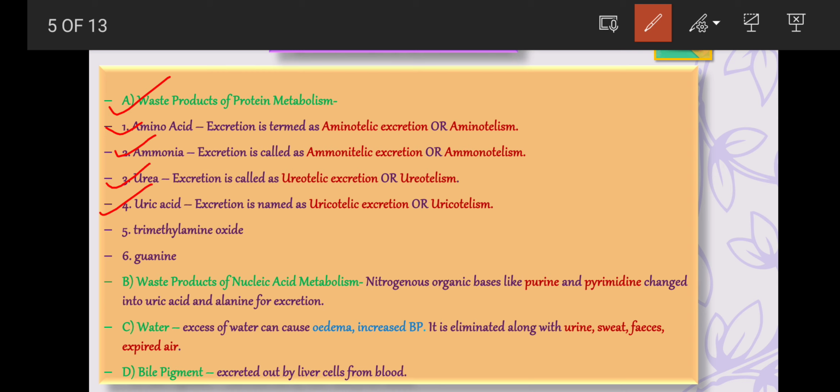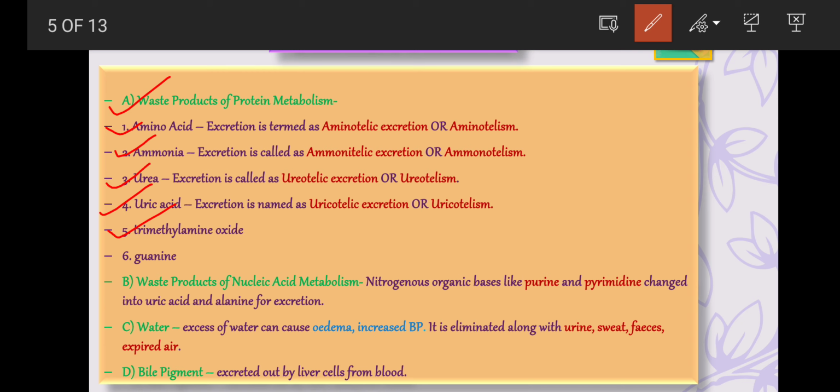The next type of waste product of protein metabolism is trimethylamine oxide. Certain marine mollusks or crustaceans first form trimethylamine from their ammonia by a process termed as methylation. Then the trimethylamine is oxidized to trimethylamine oxide for the excretion process. This oxide is soluble in water but non-toxic.